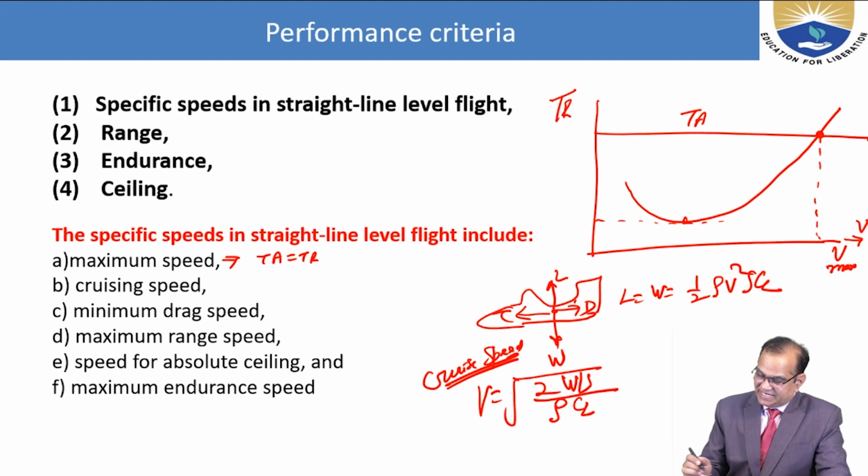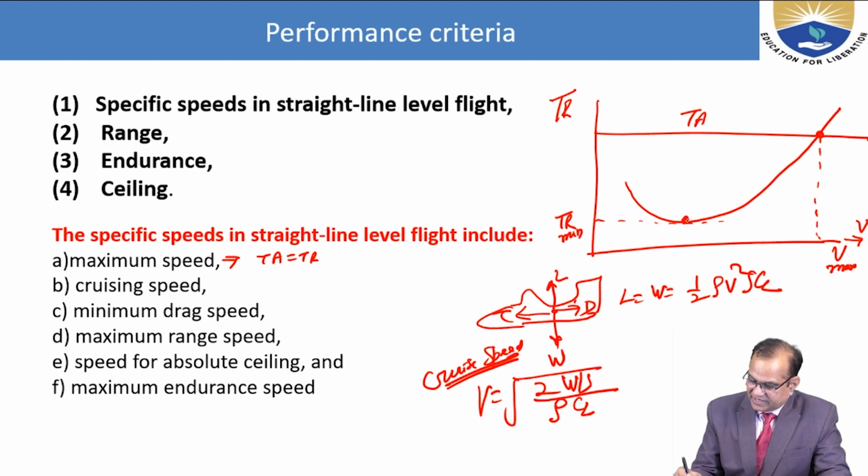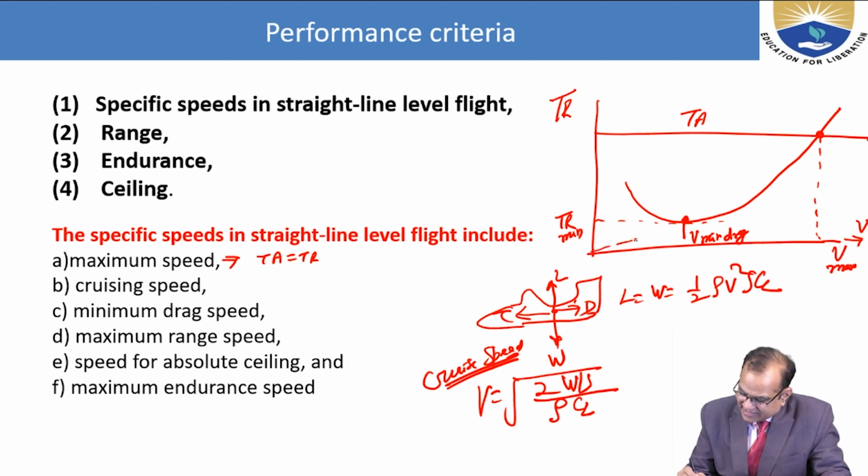Minimum drag speed is the speed at this point where TR is minimum. This is the V minimum drag. Maximum range speed: if we draw a tangent in this, you will see that this point where it is touching is the V max range speed.